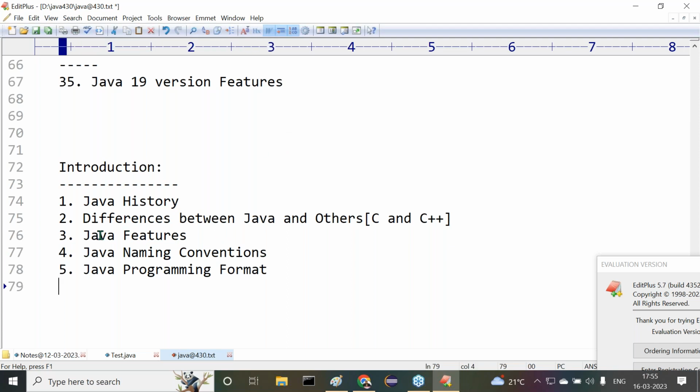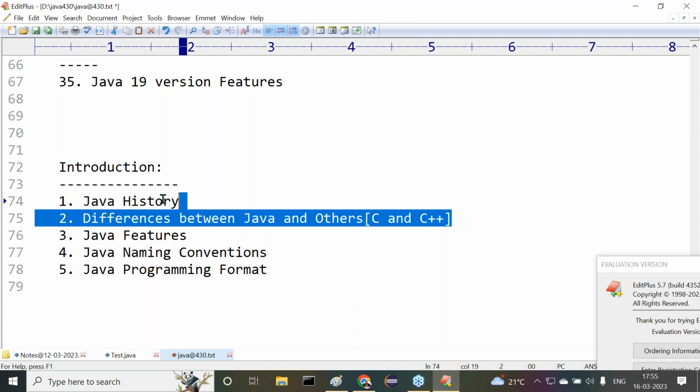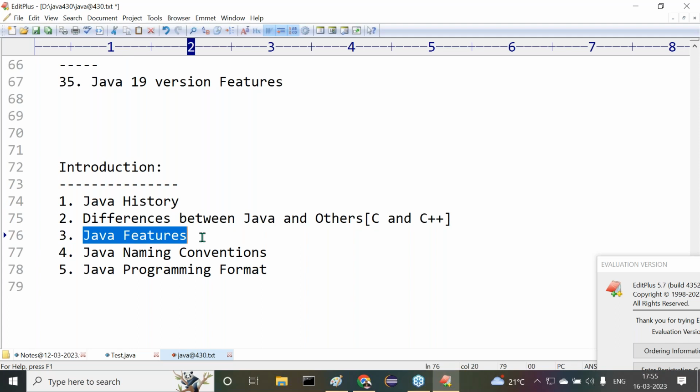Clear or not? So tomorrow I want to start right from the Java features topic. These two topics I will discuss with you again. They are totally theory, not at all mandatory, not at all important for us. But I need to give that clarity also. I will discuss those topics separately, maybe on weekends or at some other time. But tomorrow onwards, I'll go directly with the Java features part.